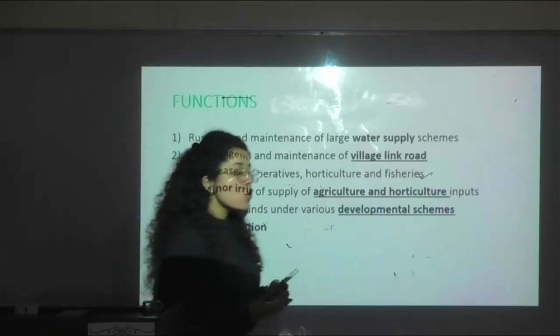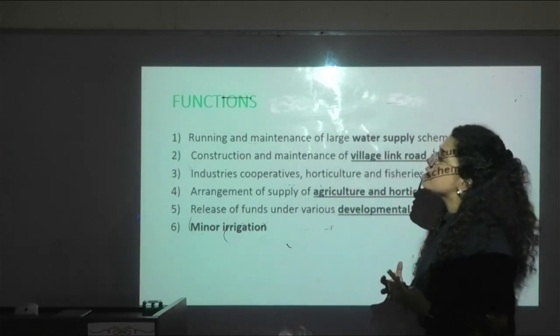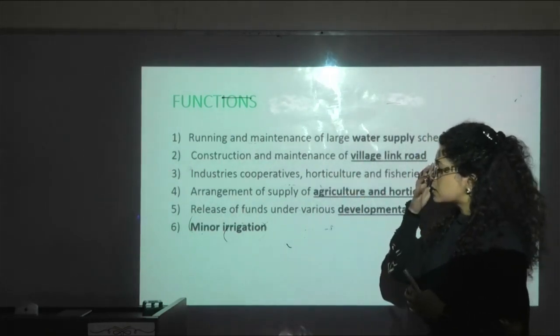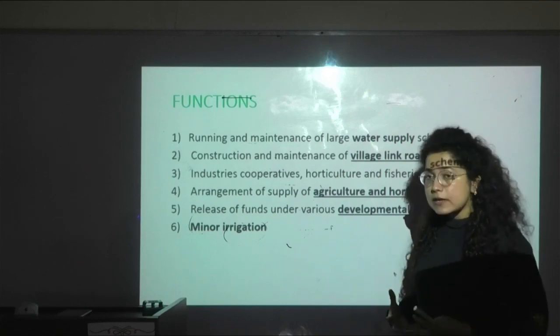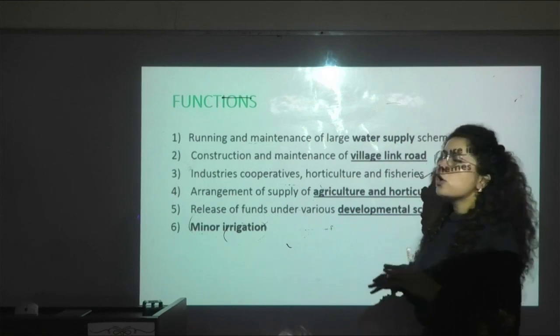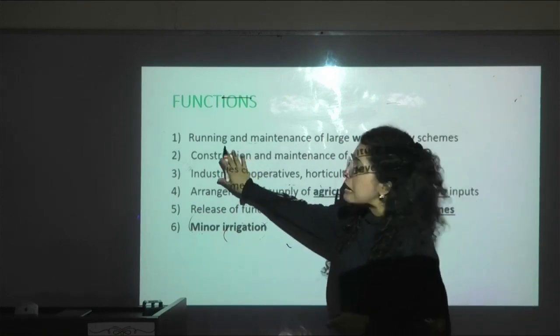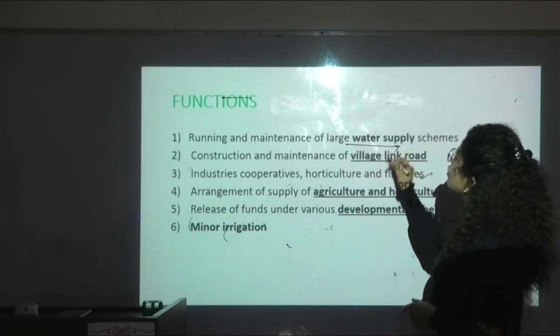Let's see what functions are given to the panchayat samitis. They work at the grassroots level, playing a very crucial role and taking part in a lot of schemes and developmental work. First is the running and maintenance of large water supply schemes.